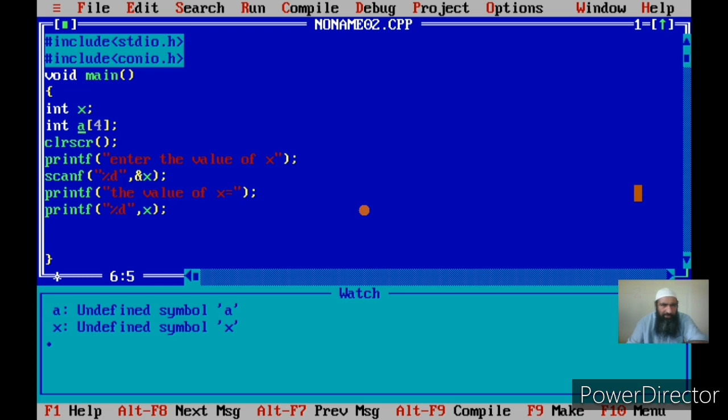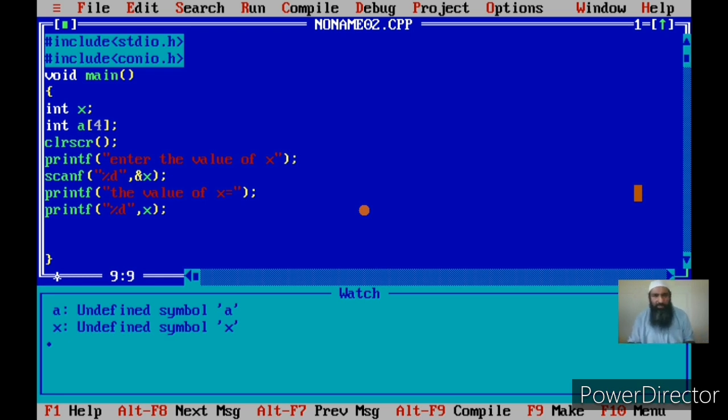What is the difference in the name? The difference in the name is that they have the same group name, but the difference lies in the index. The index of the first element is 0 and the index of the last element is 3, and this is an array of size 4. So it's important to note that once I declare the array, at that time I'm not giving the index. That is in the declarative statement where I give the data type of the array and I say I want an array a of 4 elements. And this 4 is not an index or subscript at that time, it is the size of the array. Okay, you should remember this.